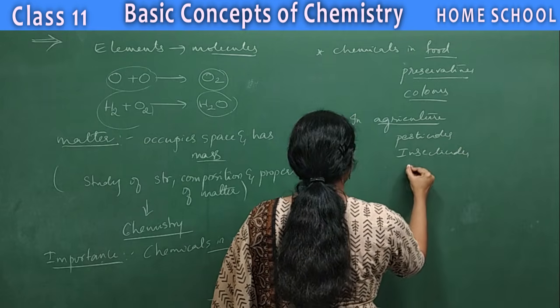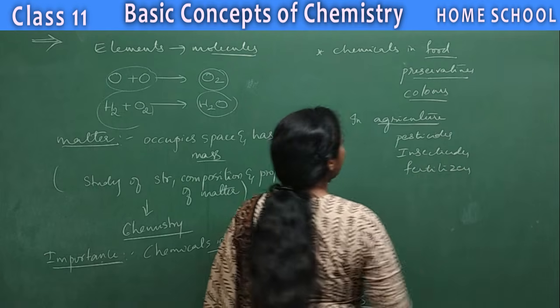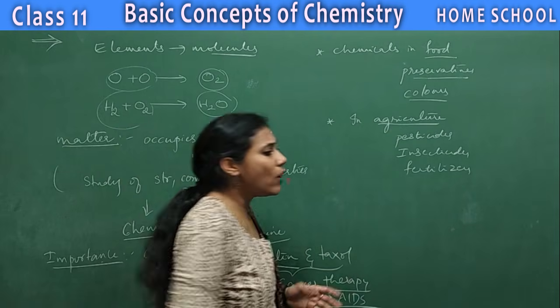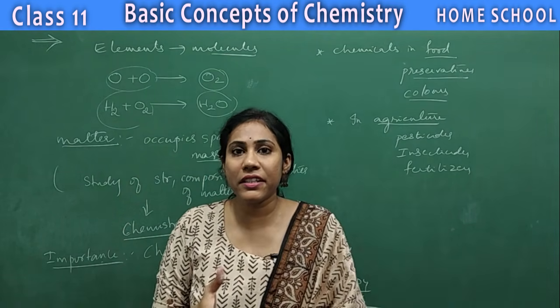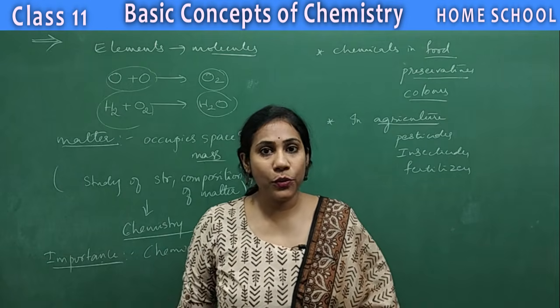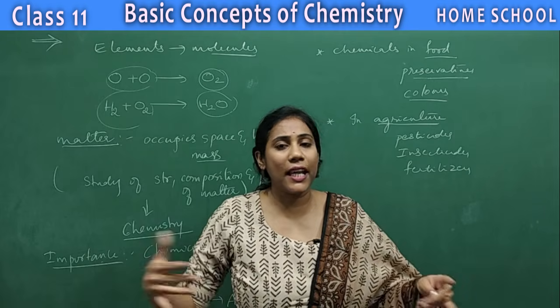You can use them as fertilizers, right? So in different ways it can be used in agriculture. Like that, if we go on mentioning, there are various industries, the textile industry, the paint industry, every industry uses chemicals. And now we have lots of uses with different types of chemicals.